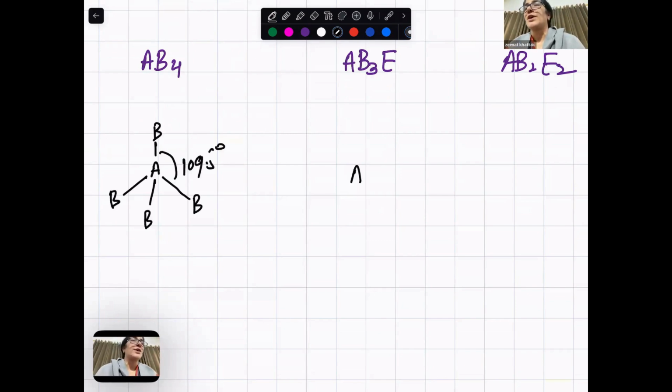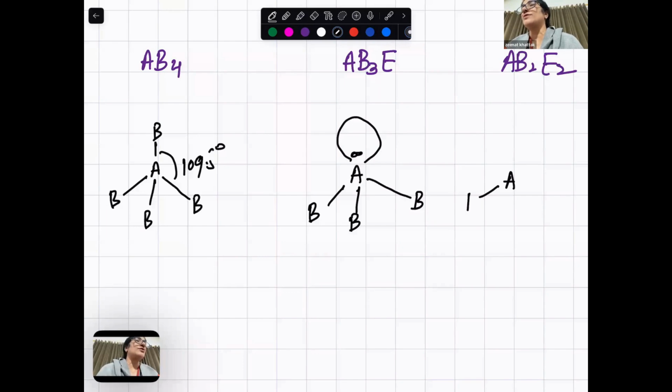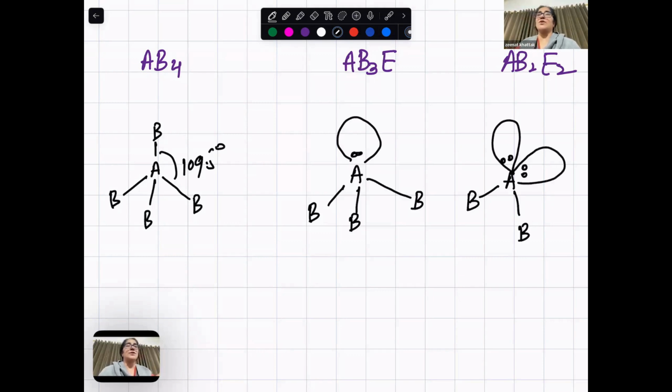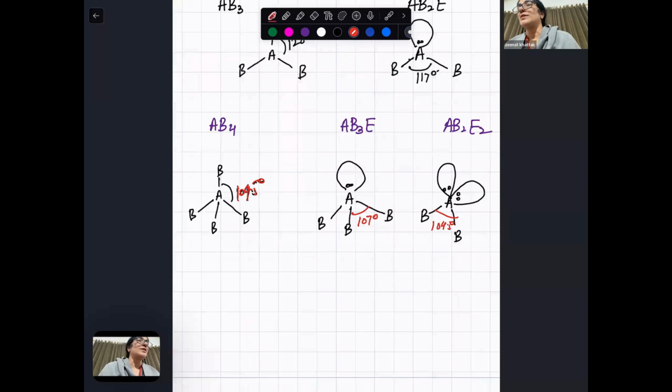AB3, a lone pair, E. AB2, two lone pairs. Now, from 109.5 tetrahedral to 107 pyramidal to bent 104.5.